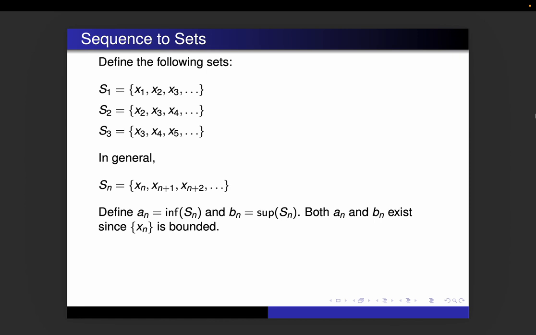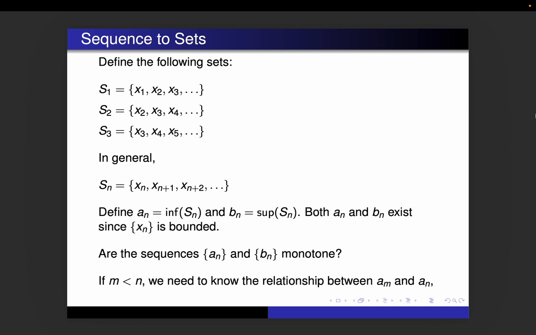Sn consists of terms from the sequence, maybe not all of them, but since the entire sequence is bounded, that means all the Sns are bounded as well. And so bounded above and bounded below, so the infimum and supremum of all those sets exist. So that's nice, they're bounded. Question is, I want to know if an and bn are monotone. I want to know if they're bounded so that I know whether or not they converge.